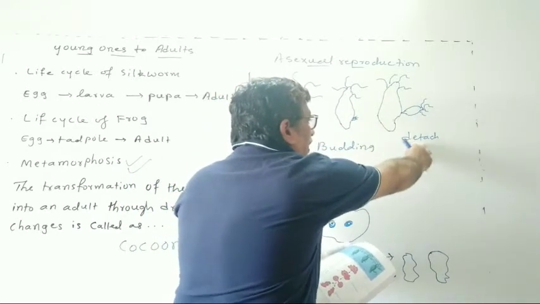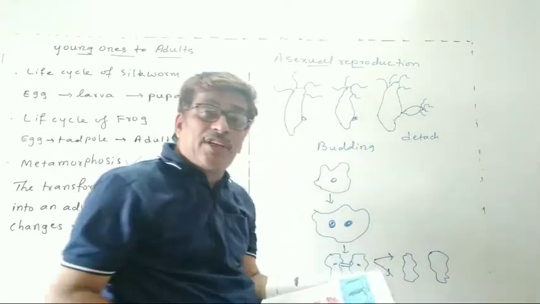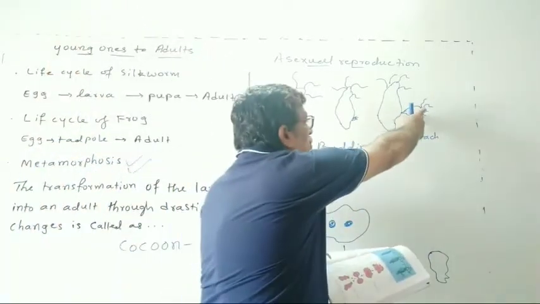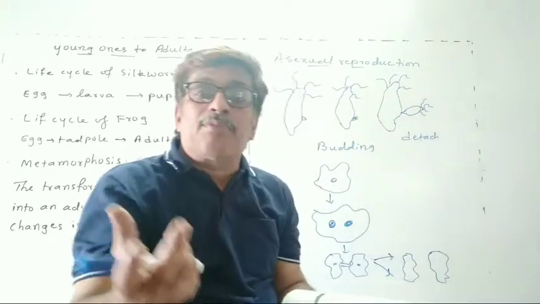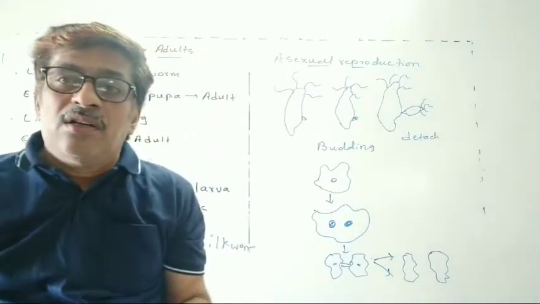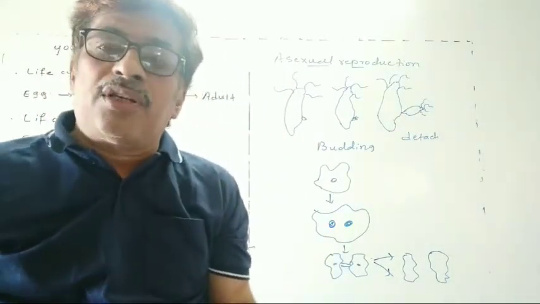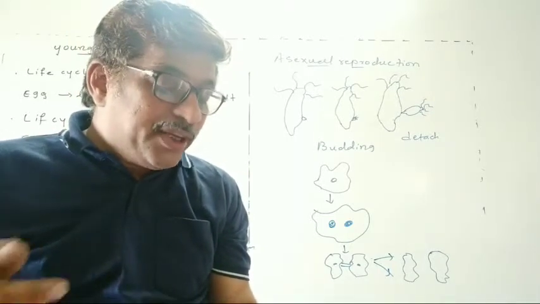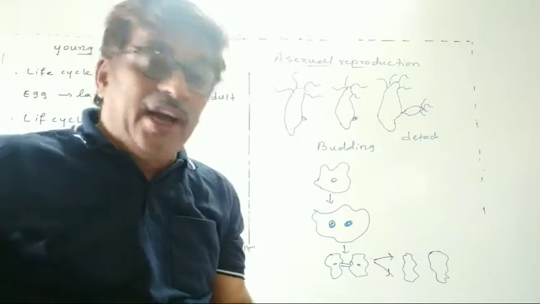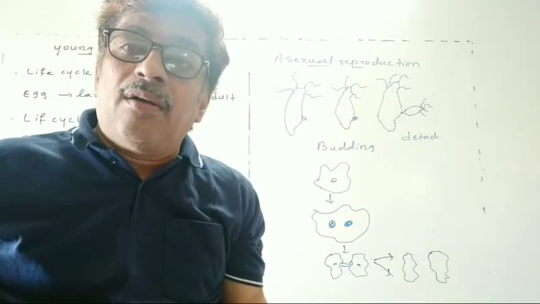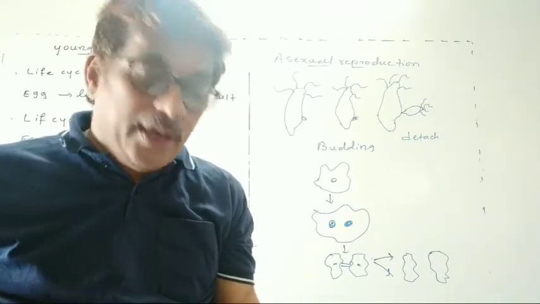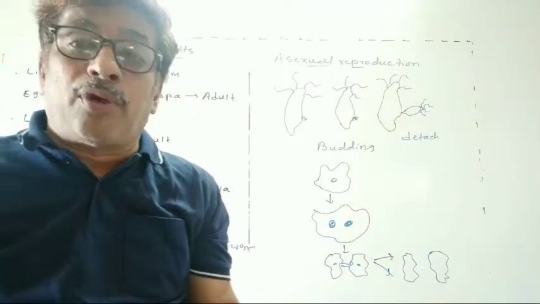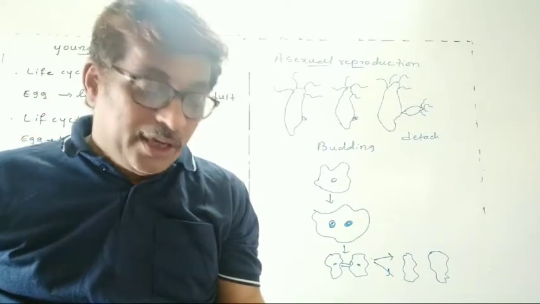Then finally it detaches. Finally detach means what? When it grows, then it separates and becomes a new individual. In this way, the young ones are produced. So this is called budding in hydra. Reproduction in hydra takes place by budding. Now another method of asexual reproduction is observed in a microscopic organism.